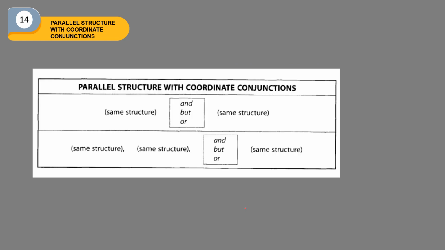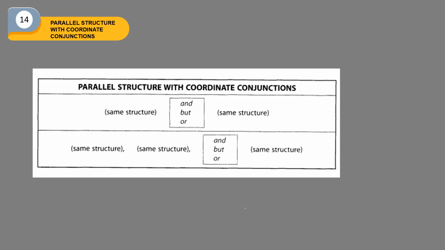Parallel structure with coordinate conjunctions: same structure, and, but, or, and then same structure. In the first explanation, and, but, or join two equal structures, while in the next explanation, and, but, or join among three structures: same structure, comma, same structure, comma, and, but, or, and then same structure.